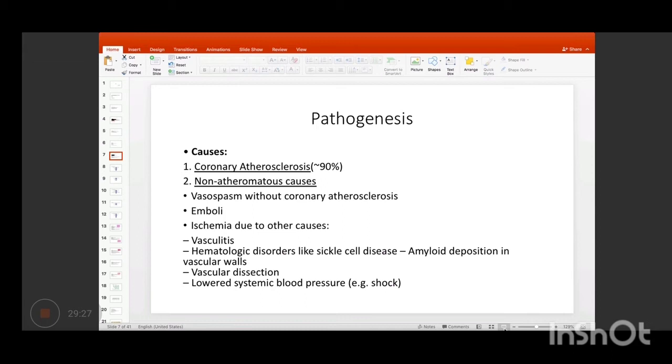Are the slides moving now? Okay, now I've come to morphology.